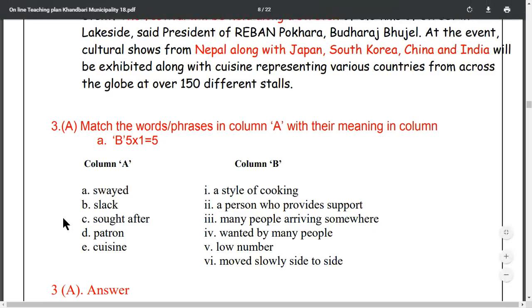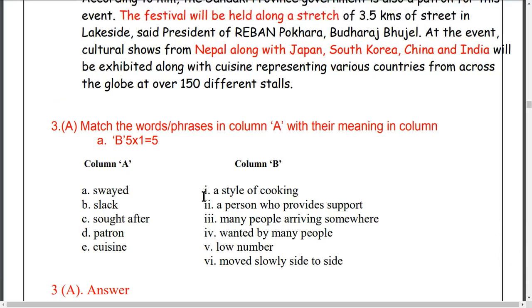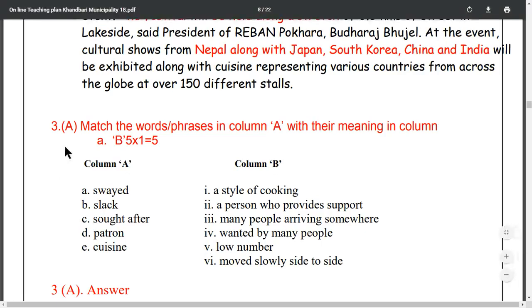Column A: A, suede. B, slack. C, sought after. D, patron. E, cuisine. Maybe pronounce it cuisine here. Column B: first one, a style of cooking. Second one, a person who provides support. Third one, many people arriving somewhere. Fourth one, wanted by many people. Fifth, low number. Sixth, moved slowly side by side.